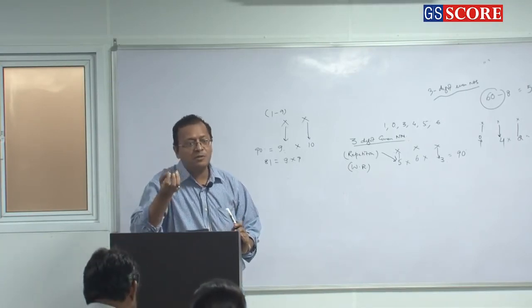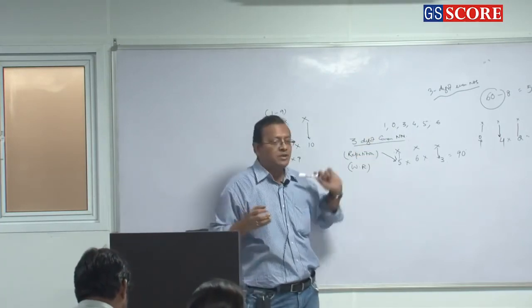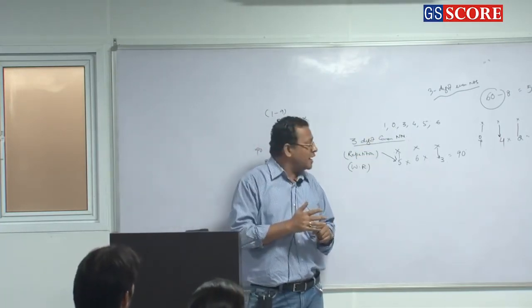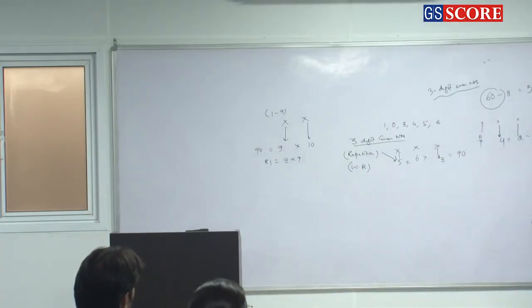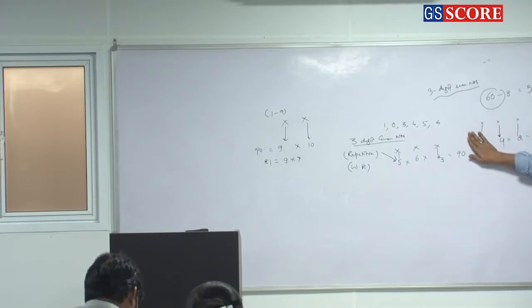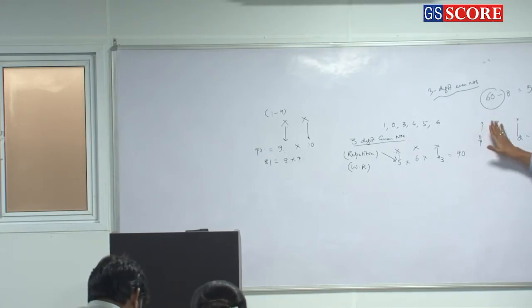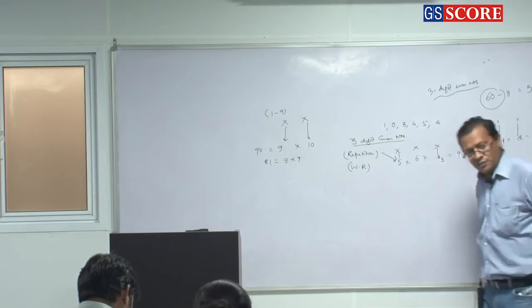But I have just made a small correction. I have inserted 0 here. So you will say, sir, had 0 not been there, the answer would have been 60. So my task is just to find those numbers which have got 0 at the first place. 60 contains all the numbers which have got 0 as well. So omit those numbers and my answer will be there. So fix 0 at the first place. Fill up the other 2 places in how many ways? 2 and 4, which is 8 ways. 60 minus 8 is 52.